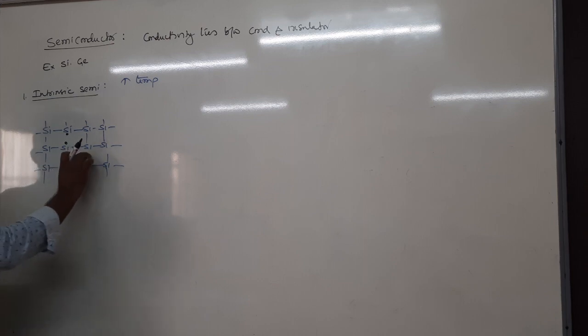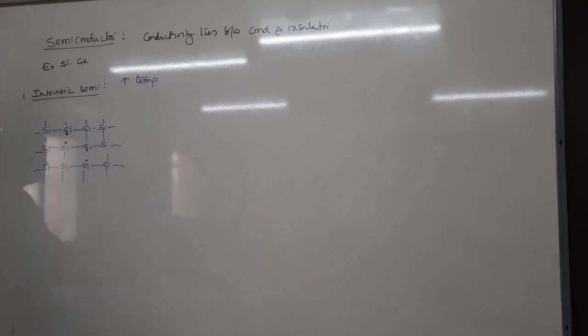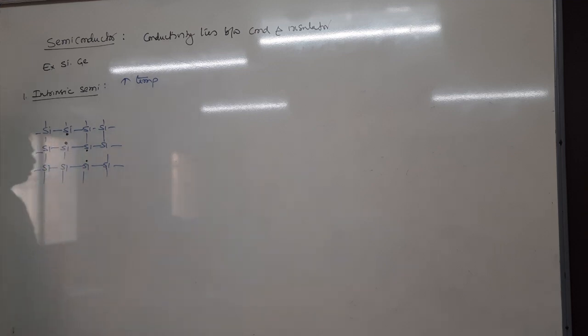These free electrons are responsible for increasing the conductivity of the semiconductor. Therefore, by increasing temperature, some silicon bonds break, free electrons are created, and they are responsible for the conductivity of the silicon semiconductor. This is intrinsic.